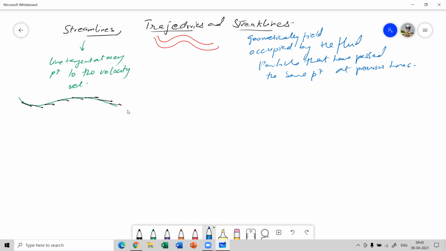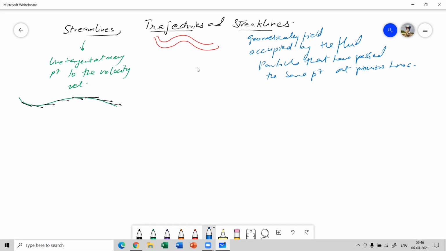Now, in layman's language you can also explain trajectories and streaks. For example, the braking marks on the road, like four-wheeler or two-wheeler braking marks, indicate the position the tire has occupied while the wheel was being dragged. Sometimes on roads, if you brake very hard, you notice the scratches of the tire on the road, the path along which the wheel has been dragged. So those brake marks are basically your trajectories.